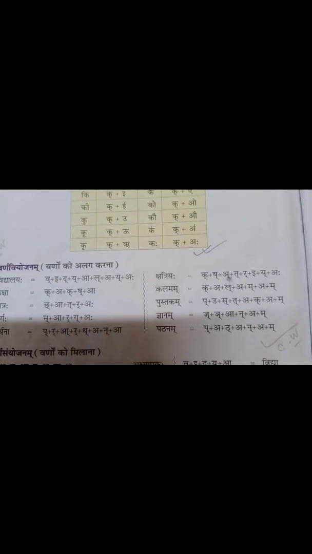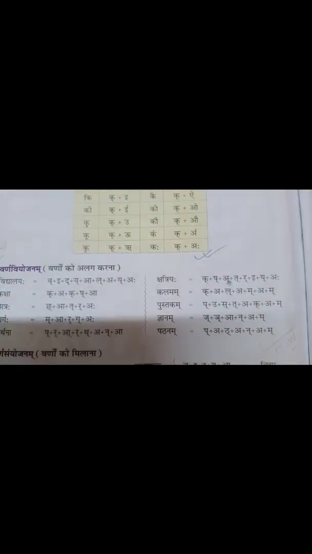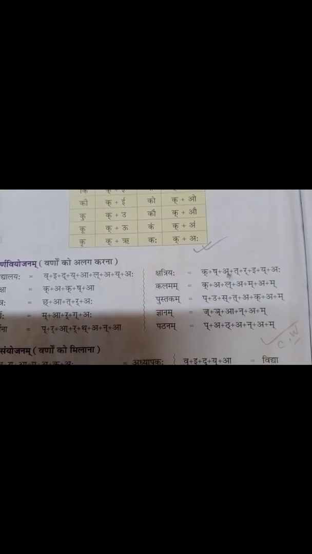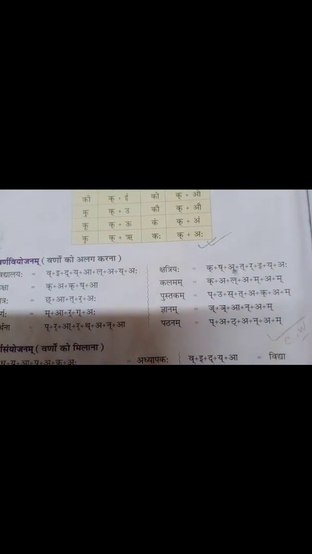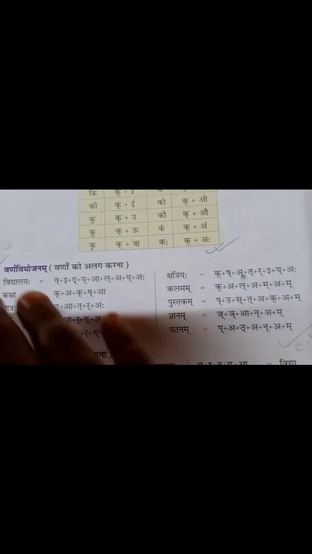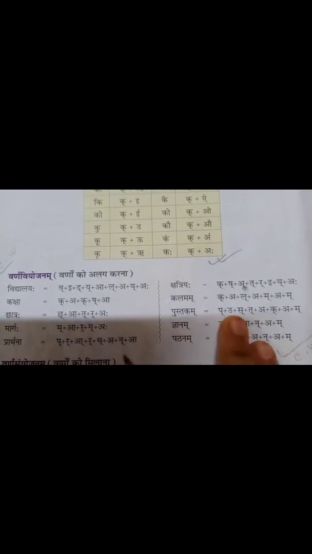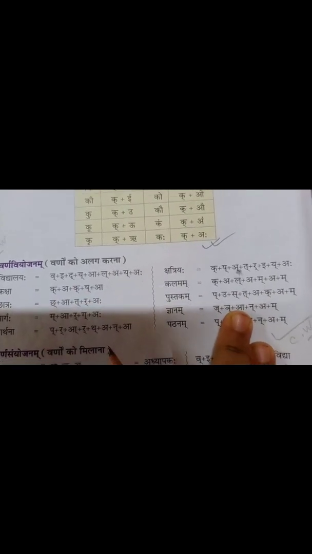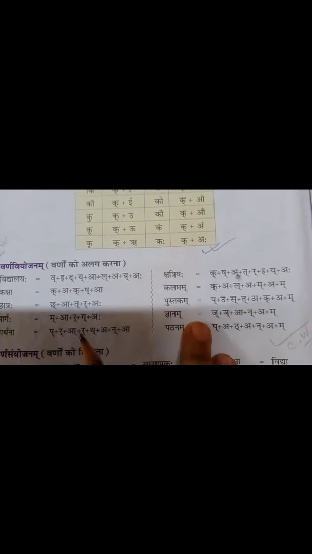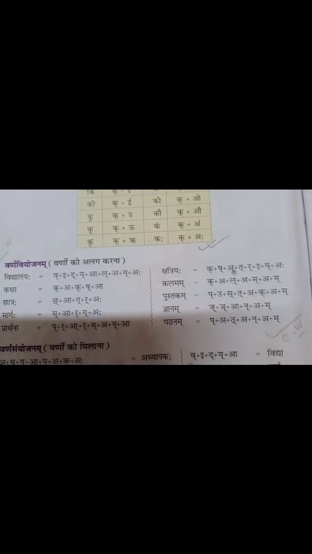If I give something else, like bokoho, then say bo, ko plus oho, bokoho. Like this you can do it. If you understand this one and then memorize, it will be easy for you. Please first understand, then memorize. Okay. This much only is your CW today. No need to write, only memorize. Again I am telling, no need to write, only memorize. Okay. This is only today's CW.